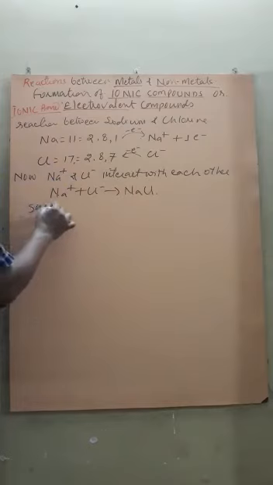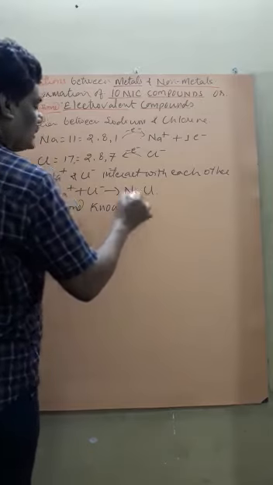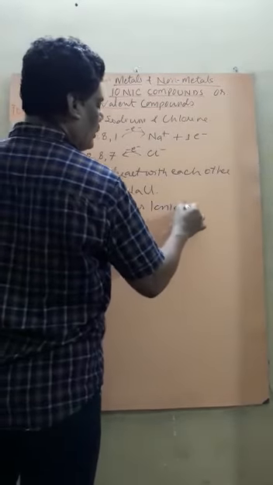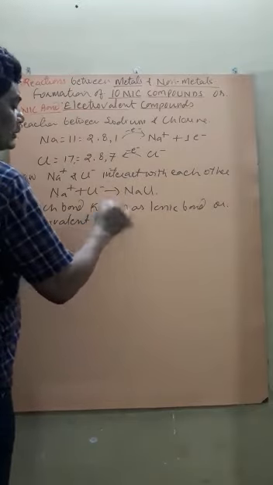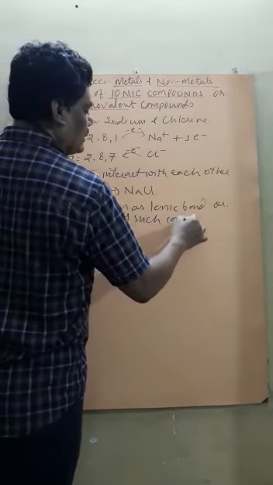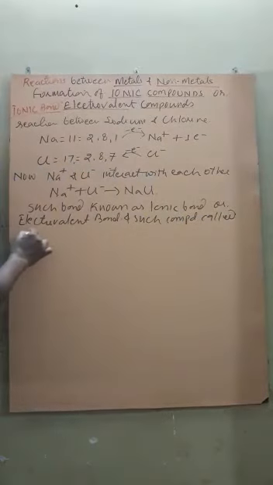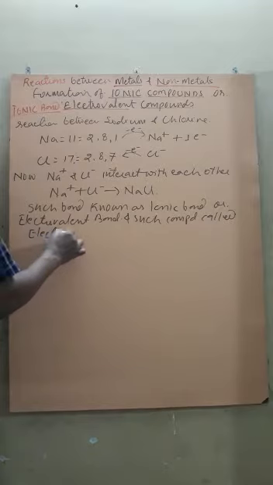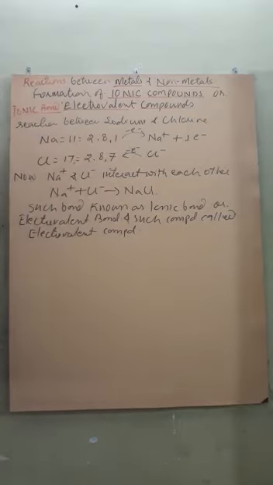Such a bond is known as an ionic bond, or this is also known as an electrovalent bond. And such compounds are called electrovalent compounds. Electrovalent compounds. Are you getting it?